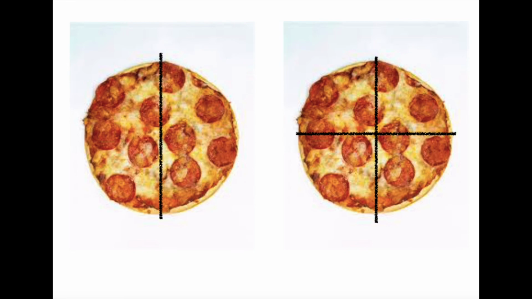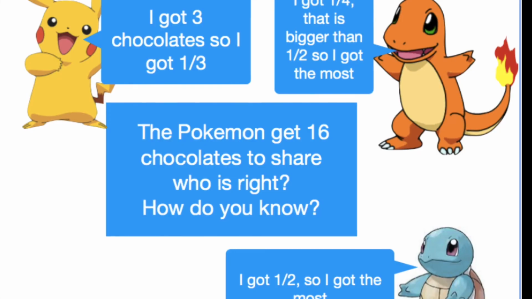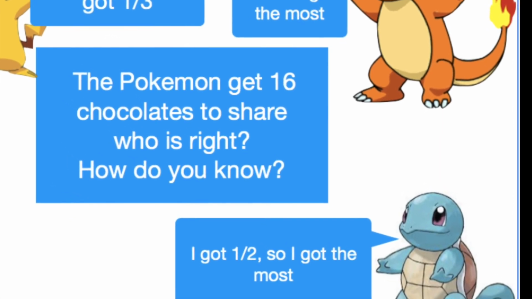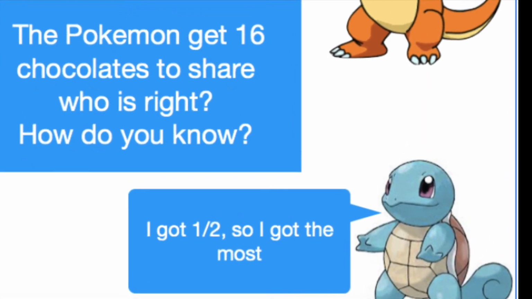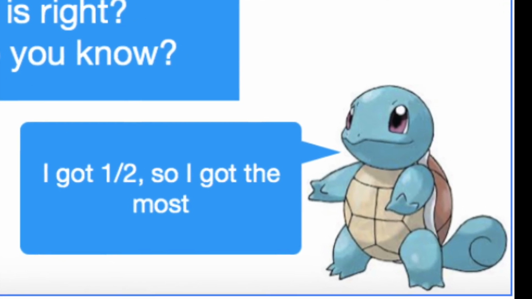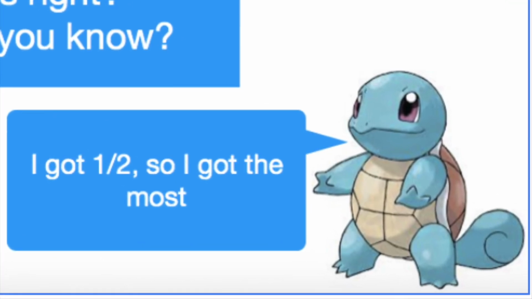The last answer for us to look at is from Squirtle. Squirtle says he got half, so he got the most. As it happens, this is the right answer. If your child chose this answer, it might be worth asking how do they know? This way you can be sure that they have a strong understanding of halves, thirds, and quarters.